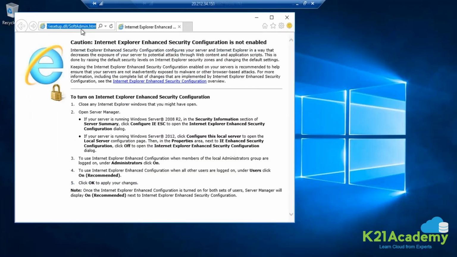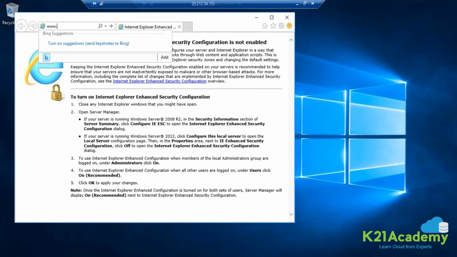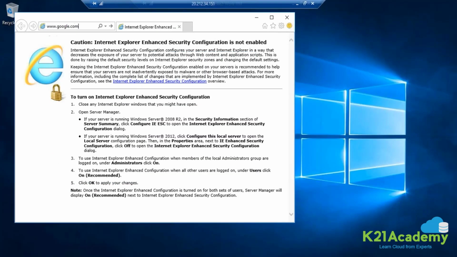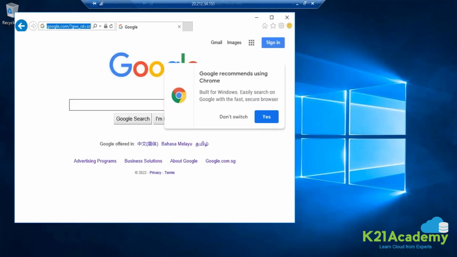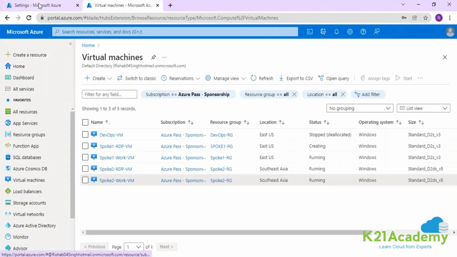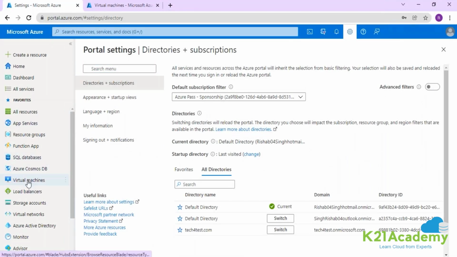Now, if I'm going to target www.google.com, let's say, what you can see over here, the website is able to open, right? Try any other website, www.microsoft.com, you can open, right? It's working. Similarly, if I go to my RDP machine, which RDP machine, guys?